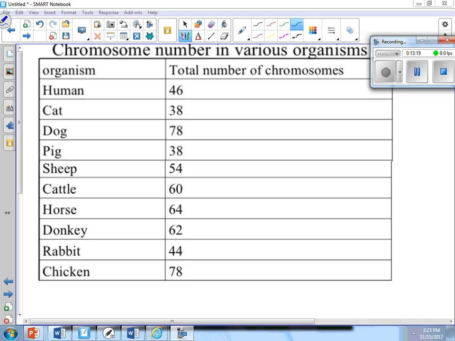Good. So right next to cat, please write 38 and write body cells. That means that you have 38, or cats have 38 chromosomes in their body cells. Thank you for writing this down. Let's go.